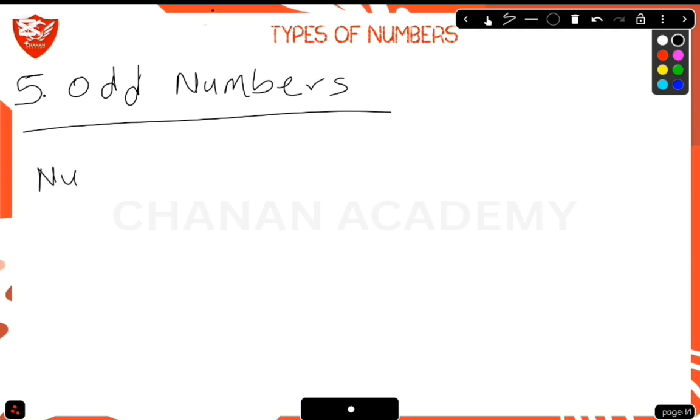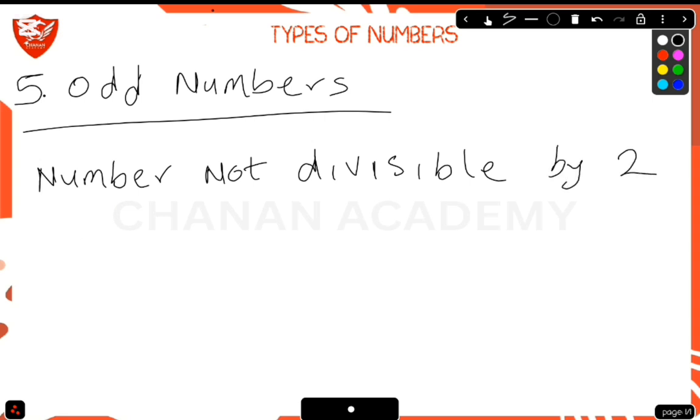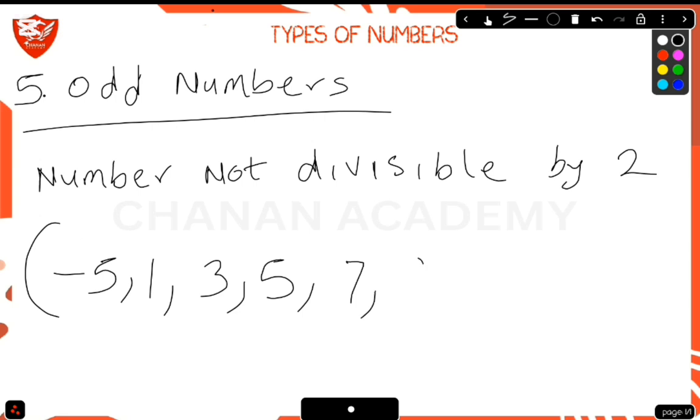Examples of these numbers are negative 5, 1, 3, 5, 7, 9, and so on. They are not divisible by 2. That's what odd numbers are.